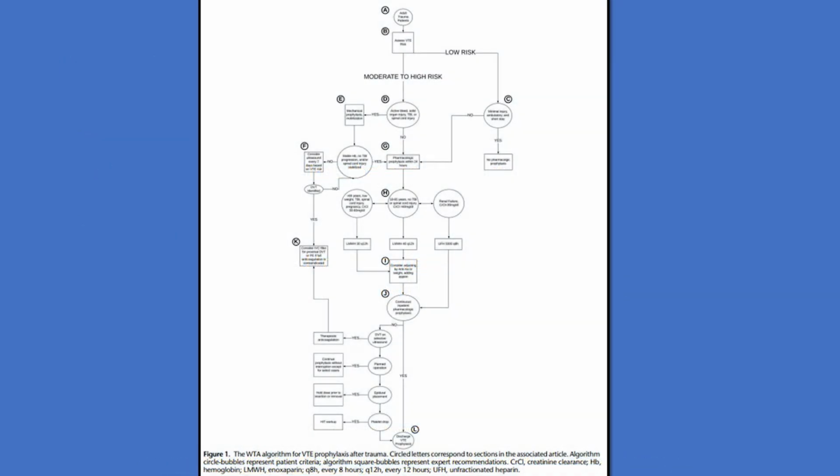This is the algorithm in its entirety. I will go through each letter decision point that corresponds with the paper, starting with the letter A and ending with the letter L.